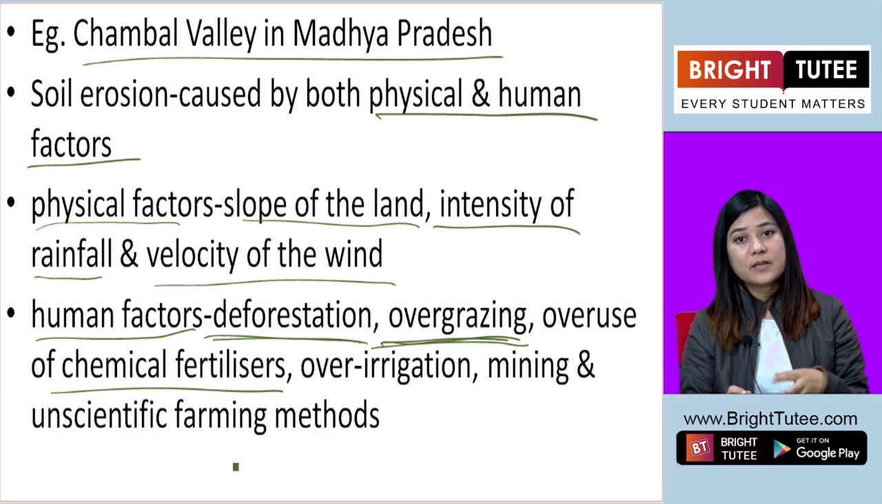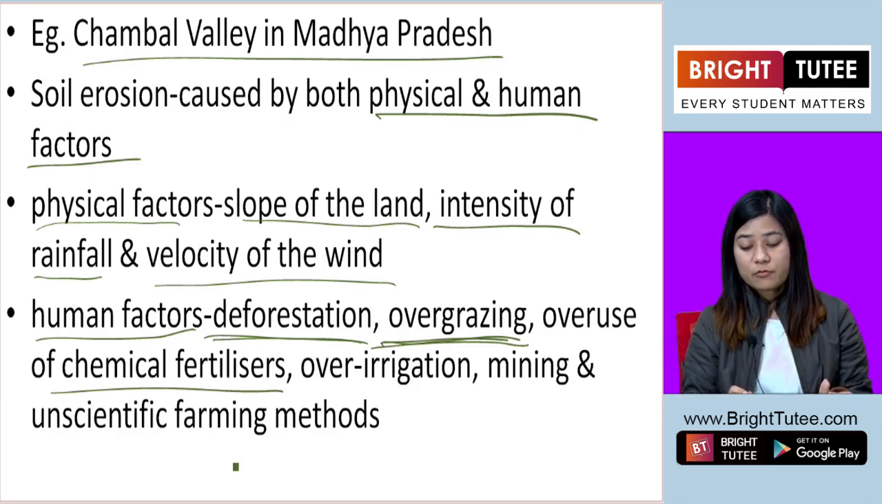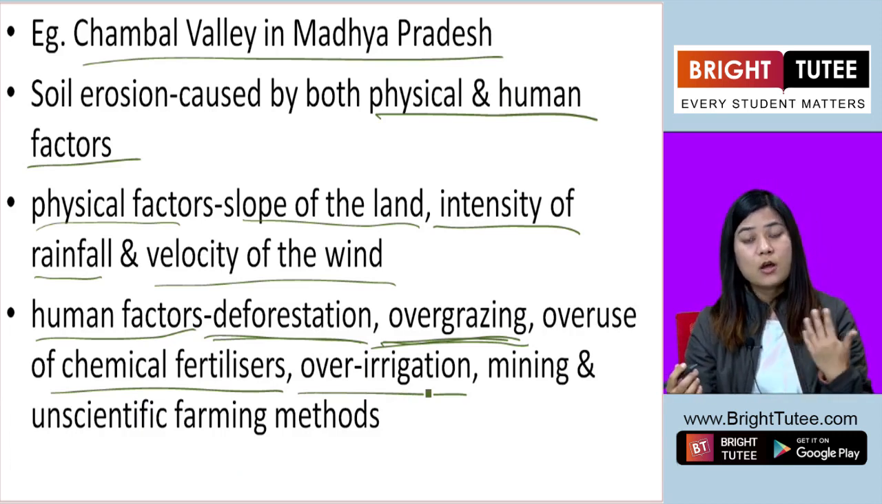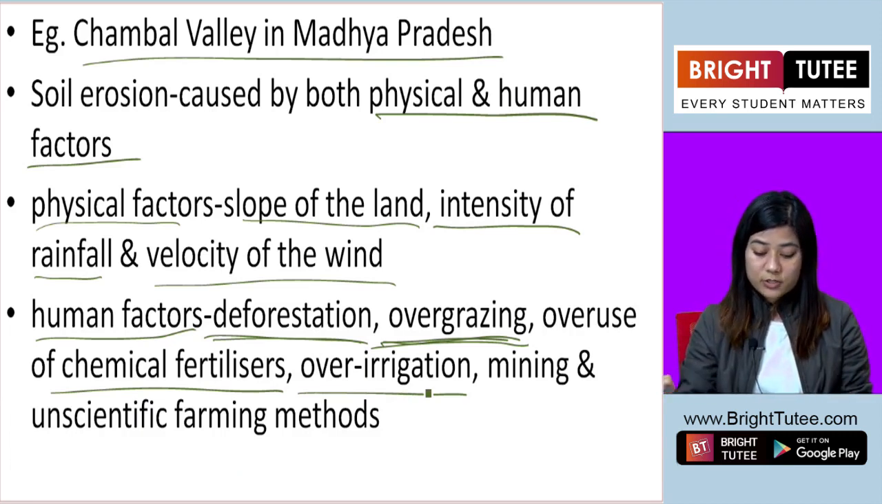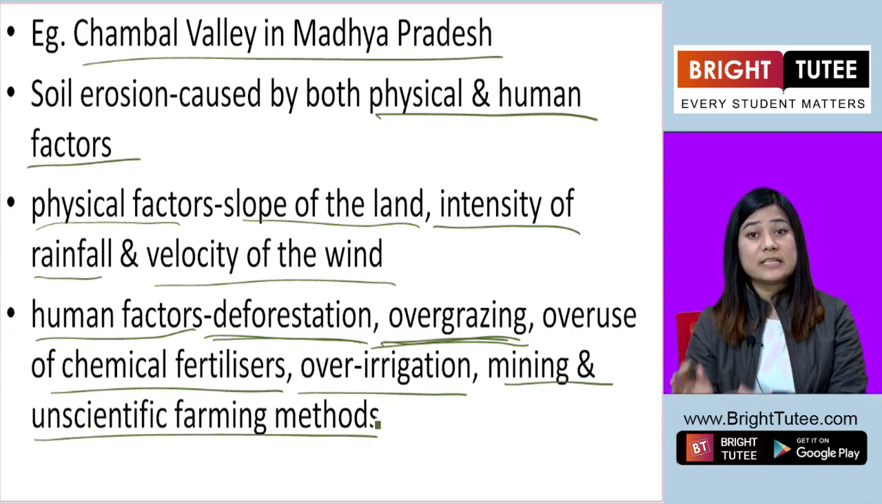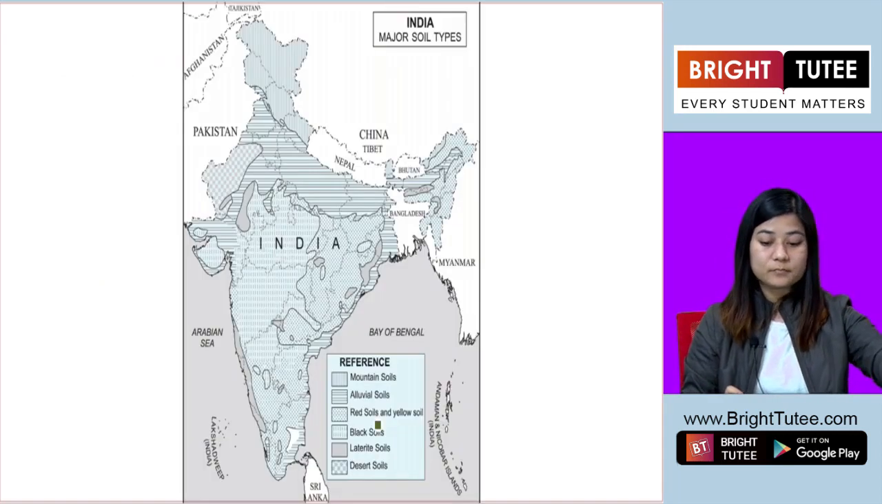Overuse of chemical fertilizers: with the use of chemical fertilizers, soil erosion is also caused. Over irrigation. Okay, over irrigation also causes soil erosion. Mining and unscientific farming methods also lead to soil erosion.